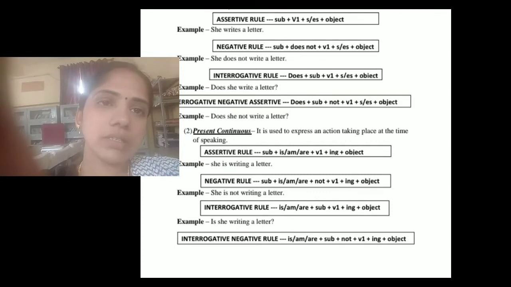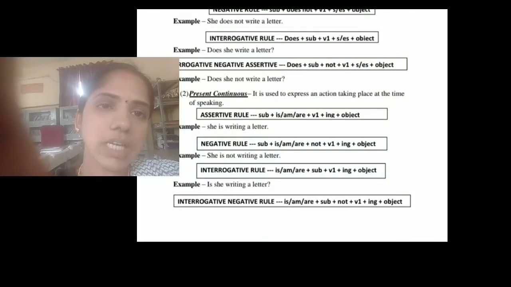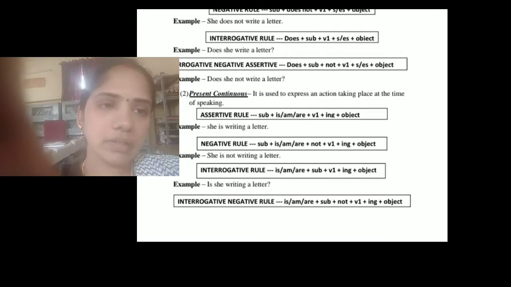Then, present continuous. It is used to express an action taking place at the time of speaking. For example, she is writing a letter. This is an example of an assertive, positive statement. Then, she is not writing a letter. This is an example of a negative sentence. Then, is she writing a letter? This is an example of an interrogative sentence.